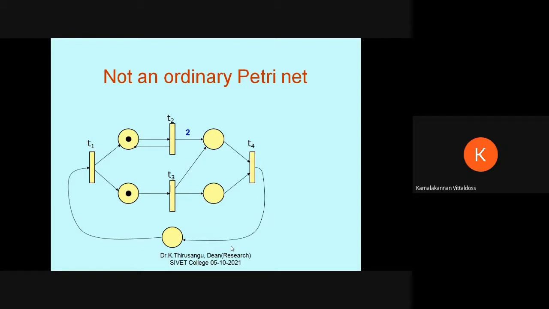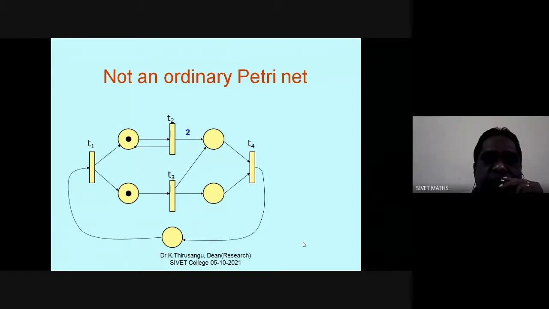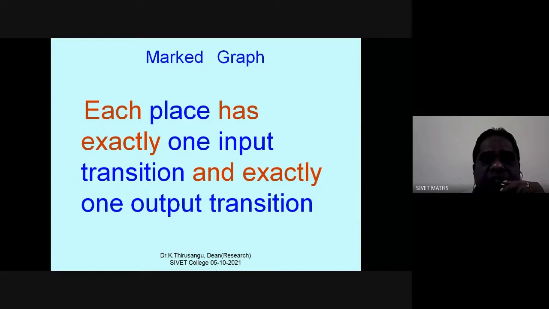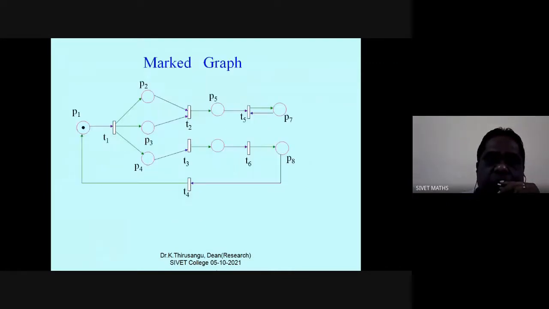The weight from T2 is 2. Therefore, this is not an ordinary Petri net. Next, marked graph. Marked graph means for each place, there should be only one incoming arc and only one outgoing arc. For each place, for every circle, only one incoming arc, only one outgoing arc. That means exactly one input and exactly one output. So such a Petri net is called a marked graph.